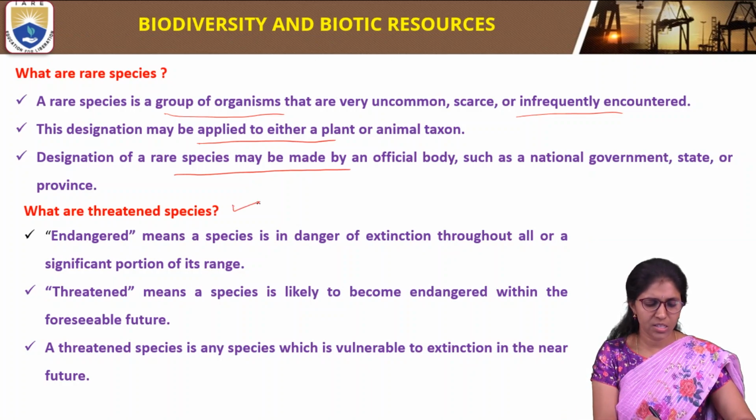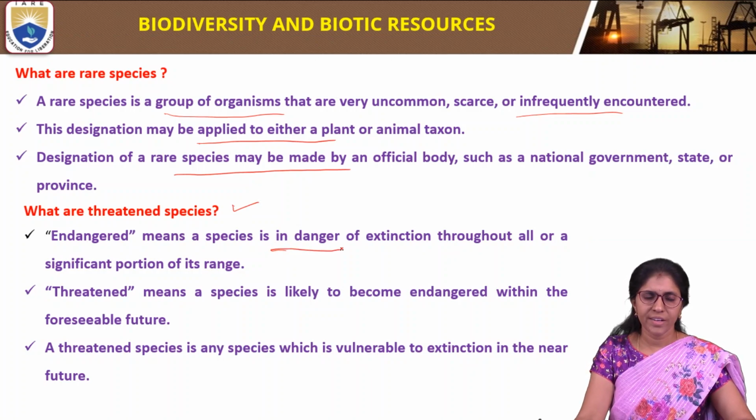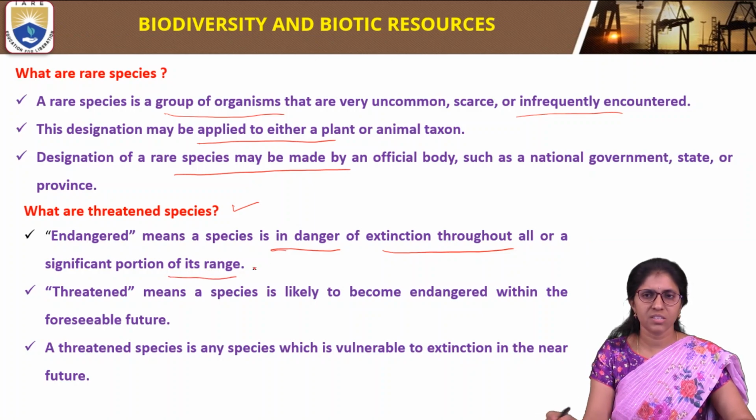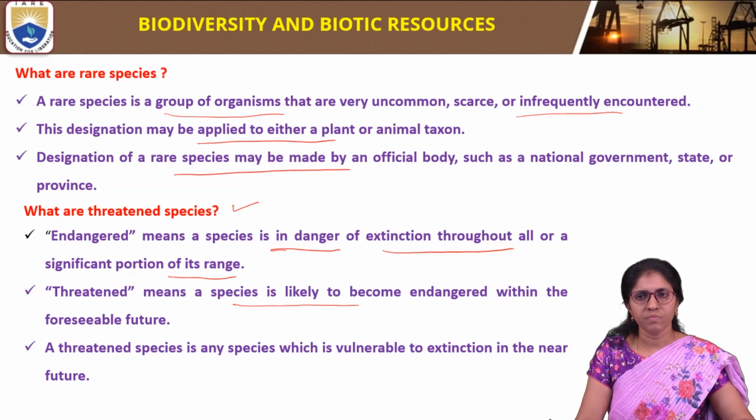So what are threatened species? We know that endangered means species which are in danger of extinction throughout all or a significant portion of its range. Whereas threatened means a species that is likely to become endangered within the foreseeable future.